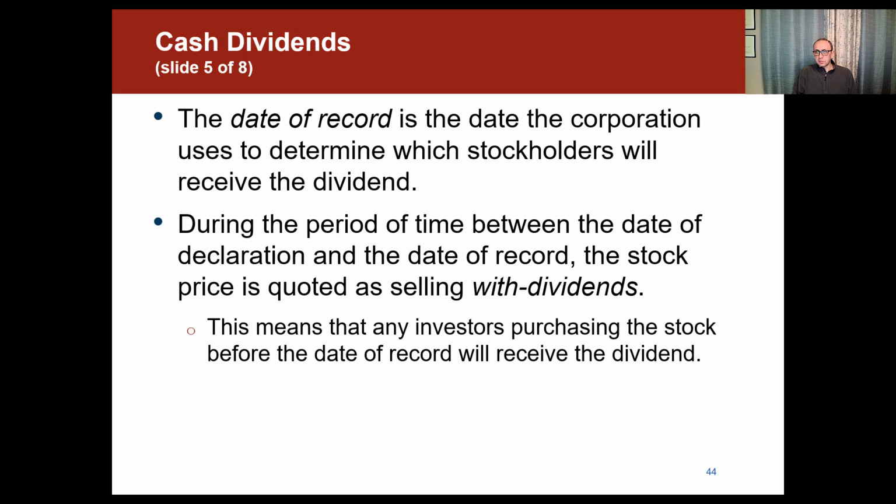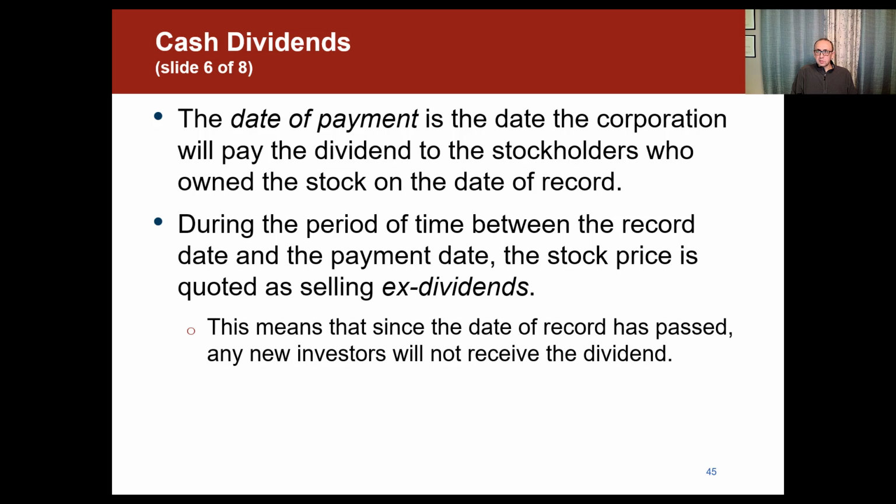The date of record is the date the corporation uses to determine which stockholders will receive the dividends. The date of record is an important date for the shareholders because if they own the stock at that date, then they are eligible to receive the dividends. They have the right to receive the dividends. During the period between the date of declaration and the date of record, the stock price is coded as selling with dividends. In other words, you're going to buy it and you're going to get the dividends. This means that any investors purchasing the stock before the date of record would receive the dividends.